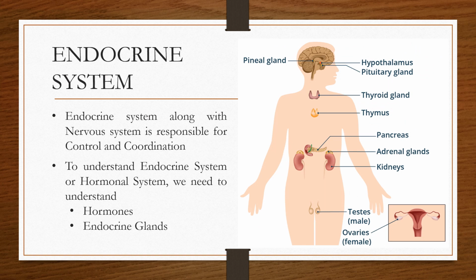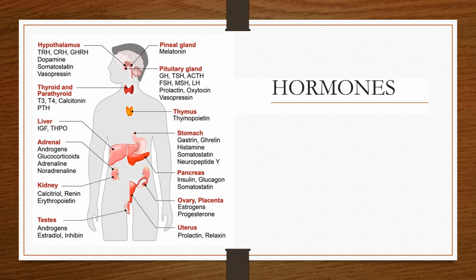What is the endocrine system? Now, the endocrine system is a system which, along with the nervous system, is responsible for control and coordination of the body. To understand the endocrine system, you have to know about hormones and about endocrine glands. Let's take each one. What are hormones?